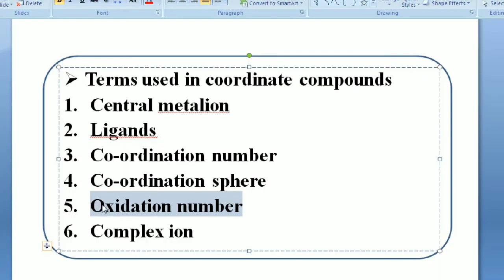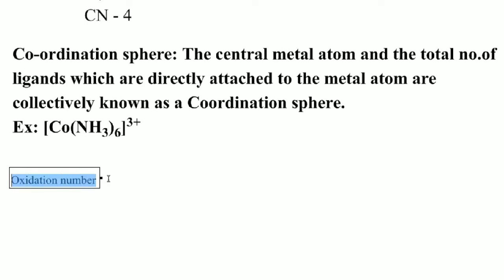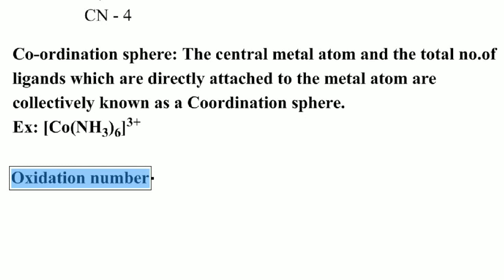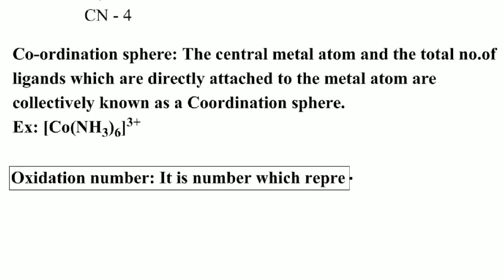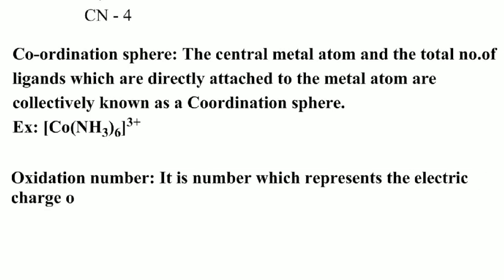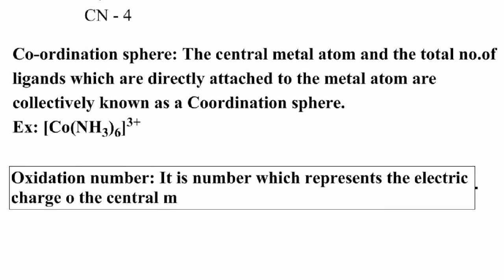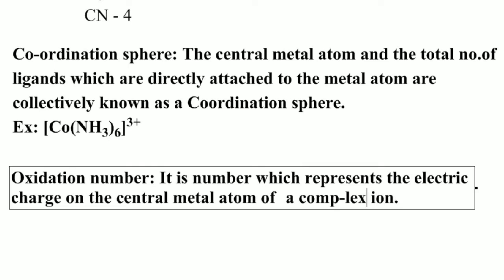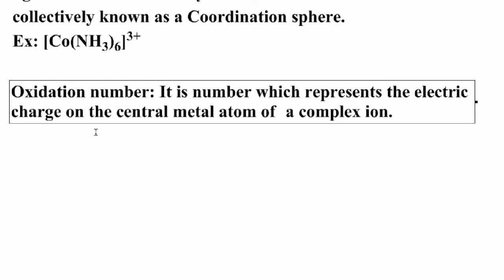Oxidation number is a number which represents the electric charge on the central metal atom of a complex ion. So it is a number which represents the electric charge on the central metal atom of a complex ion, and that is known as the oxidation number.